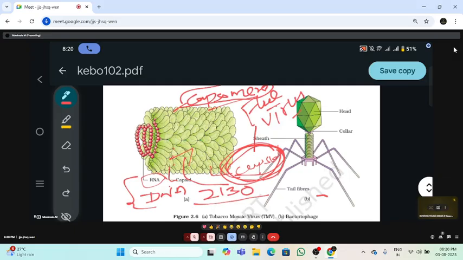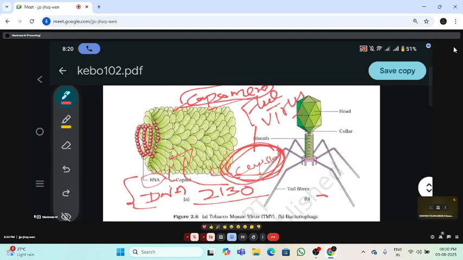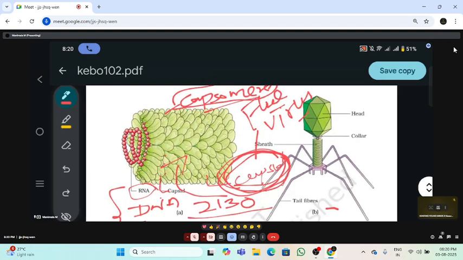Okay, the size is microscopic. The world's largest virus is the vaccinia virus or pox virus, and the smallest viruses are foot and mouth virus and polio virus. And the chemical nature of a virus is made up of the capsid, and the genetic material will be DNA and also RNA. In some viruses, the capsid acts as the envelope, and it will protect it.